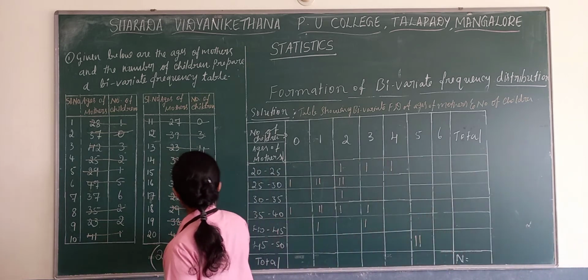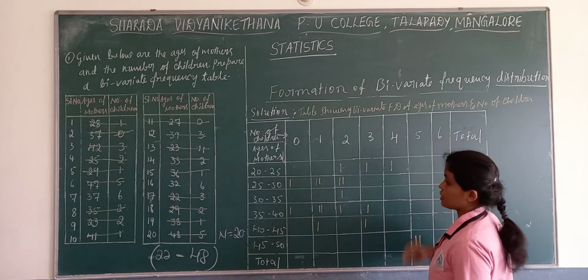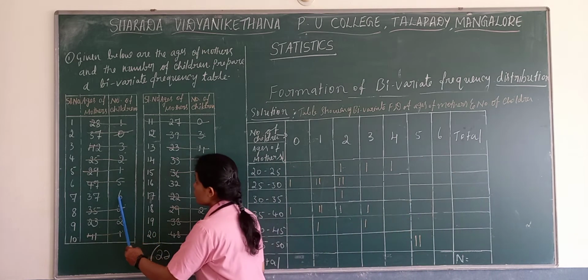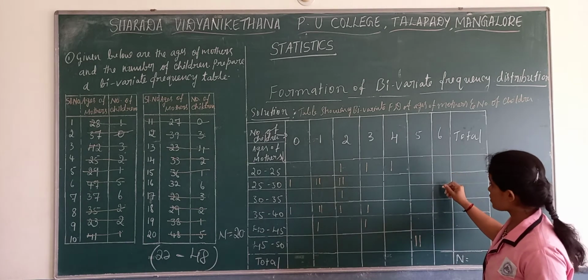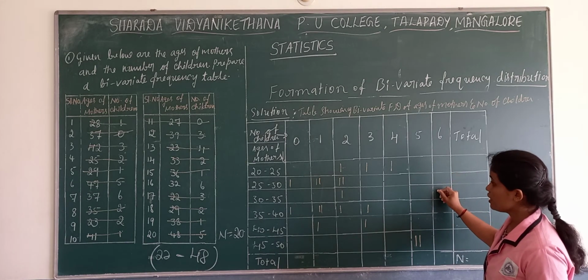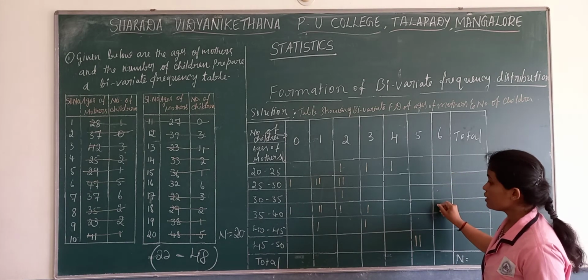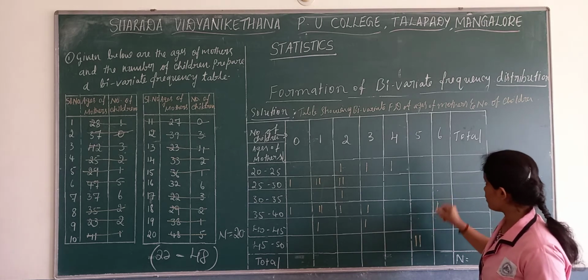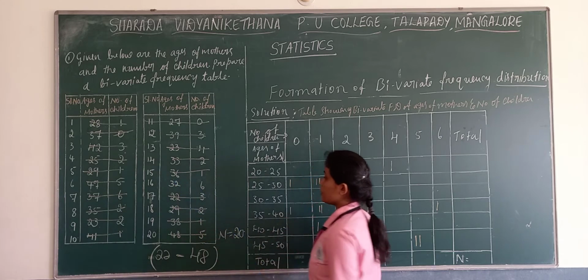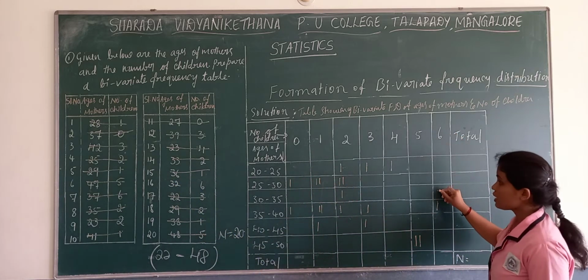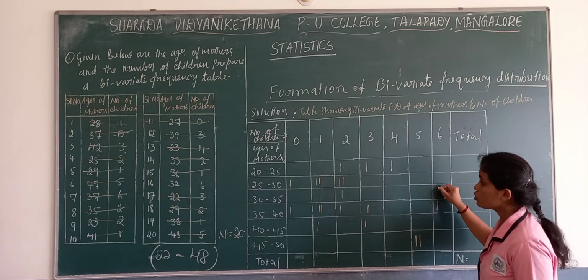And the last number, that is 6. Here 6, 37. Where will 37 come? 6 and here it is 35 to 40, so 37 goes here. Then one more 6, that is 6, 32. 6 and here it is 32.